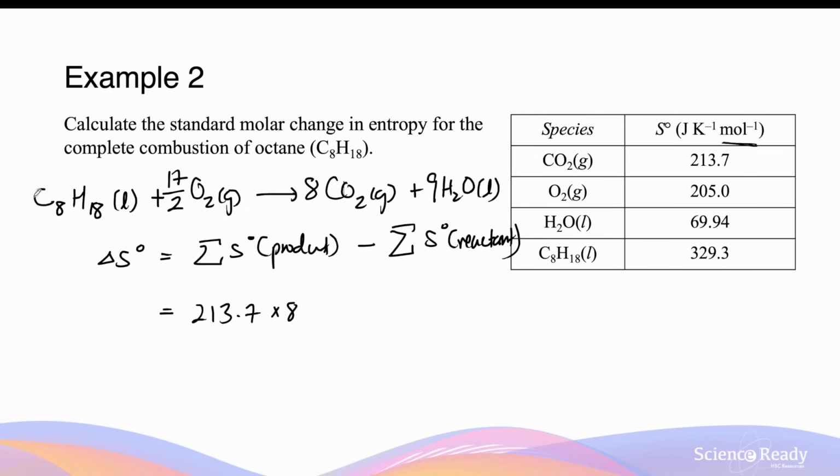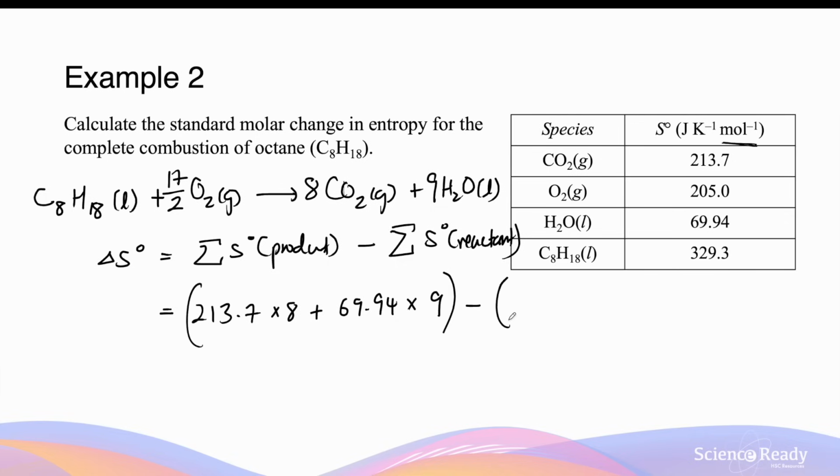So this is because for every 1 mole of octane used, you'll produce 8 moles of CO2. So you need to times this value by 8 to reflect that number. And we'll add this to the entropy of water liquid, which is 69.94. And we again have to multiply this by the number in front of the water liquid, which is 9. So this is the sum of entropy of the products.